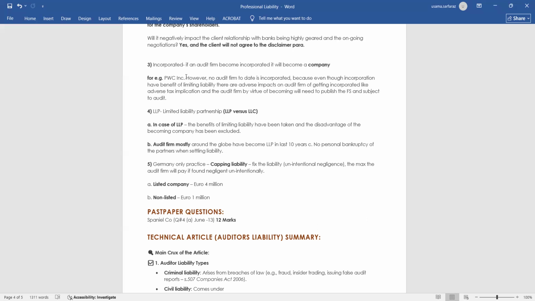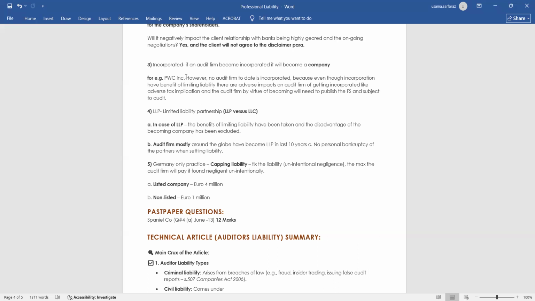Now move to point 4, LLP, Limited Liability Partnership. In case of an LLP, the benefits of limiting liability have been taken and the disadvantages of becoming a company have been excluded. It means if an audit firm becomes a limited liability partnership, the disadvantages of the limited liability company will not be there.